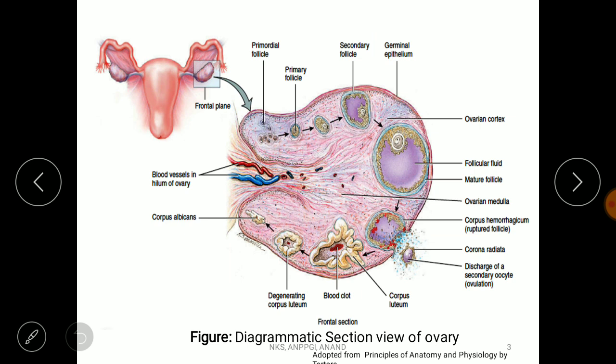So these are the different changes that occur in the ovary during the menstrual cycle.